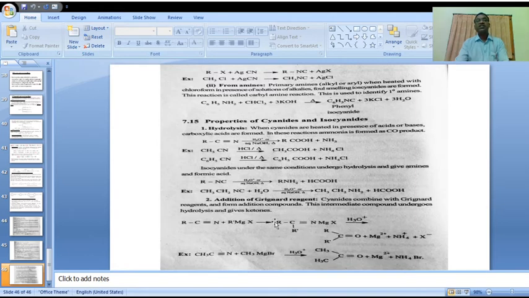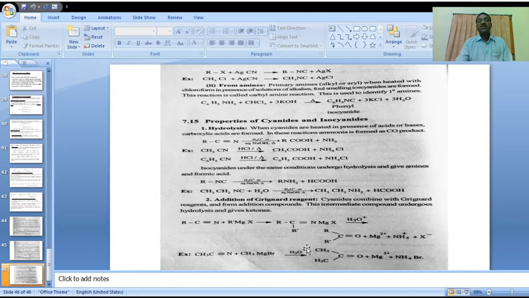Please observe: in the R–C≡N triple bond, one of the pi bonds cleaves and bonds with the Mg+. There is cleavage of R and MgX, and that MgX is bonded with the nitrogen. This is the addition compound.